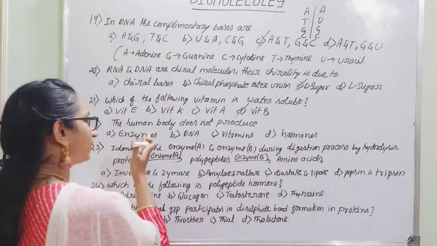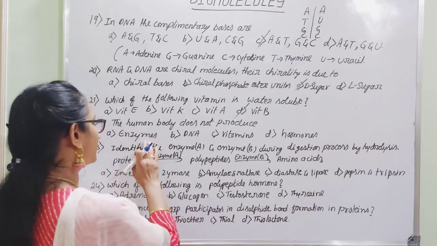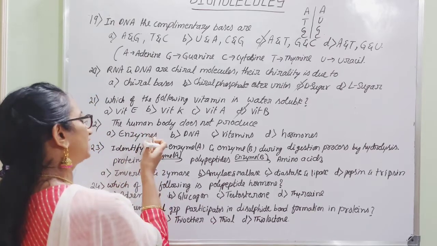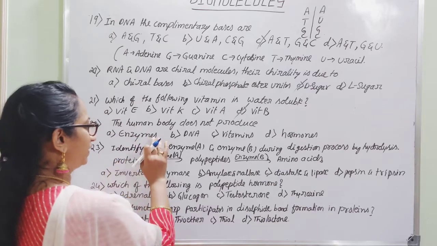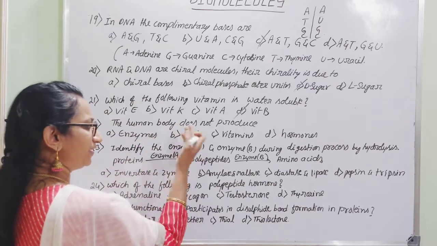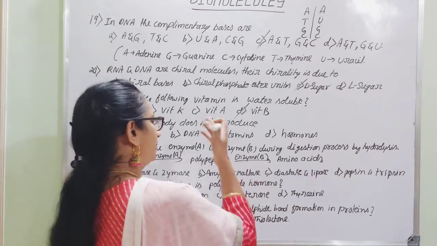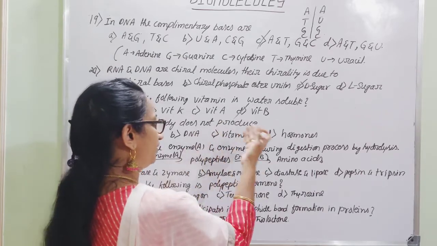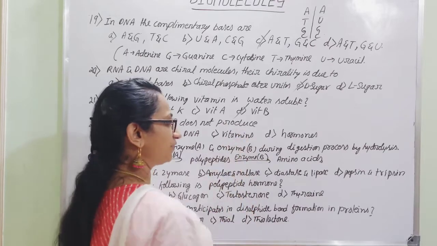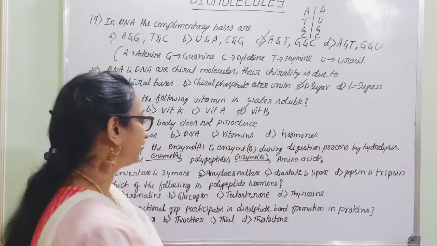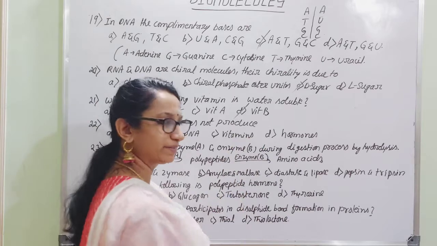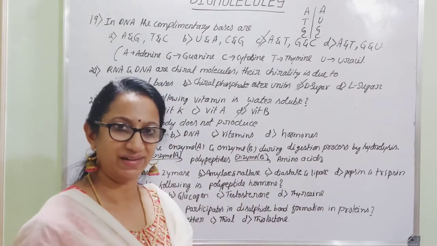Then, the human body does not produce which among these: enzyme, DNA, vitamins and hormones. There are plenty of enzymes, and our body itself can synthesize them. Then DNA is present inside our biological system itself. There is no need to supply DNA from an external source. And vitamins, of course, come from the food we intake. These vitamins cannot be synthesized inside our biological system.